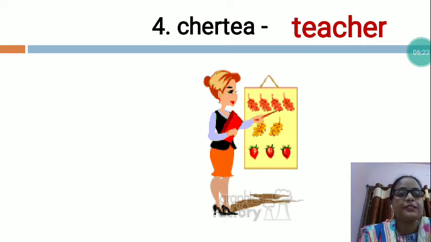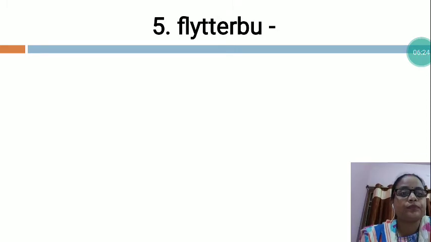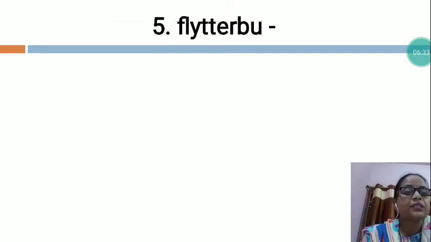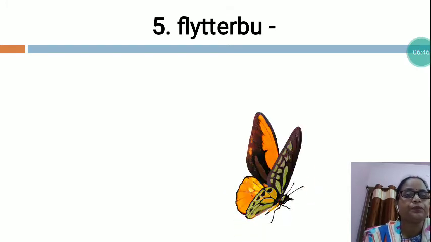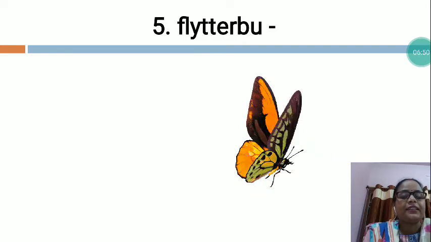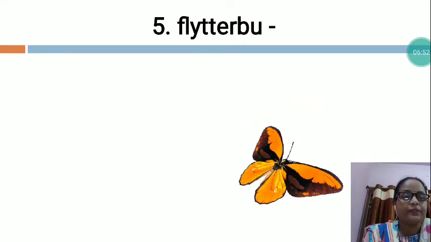So, my dear students, now the next is FLYTTERBU. In this word also the letters are not arranged in the proper sequence. So, you will have to arrange all the letters in the proper sequence and make a meaningful word. So, which word is this, my dear students? See, this is butterfly. So, what is the spelling of the butterfly?